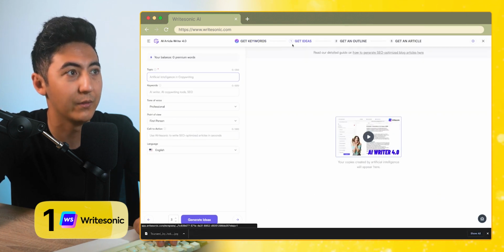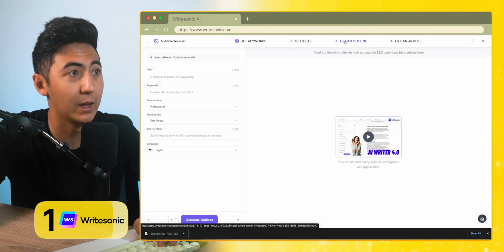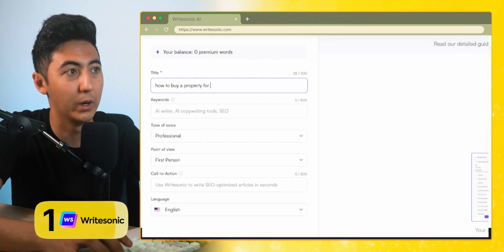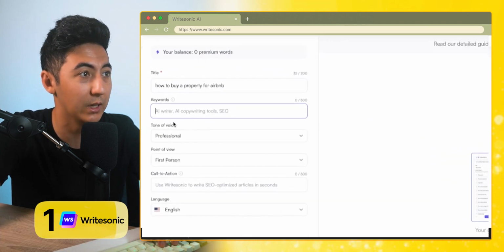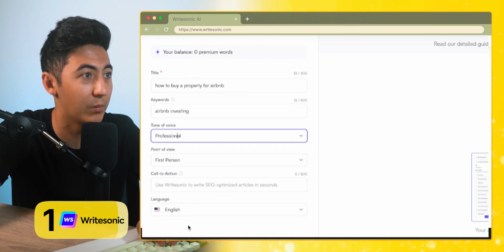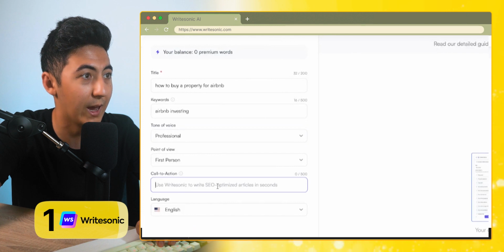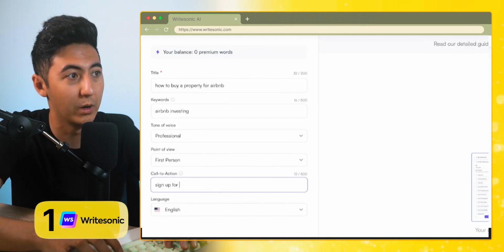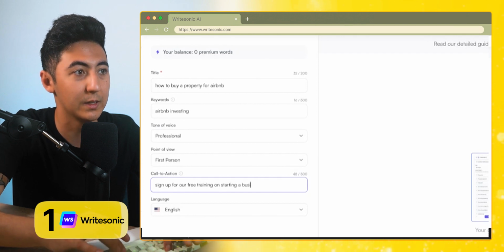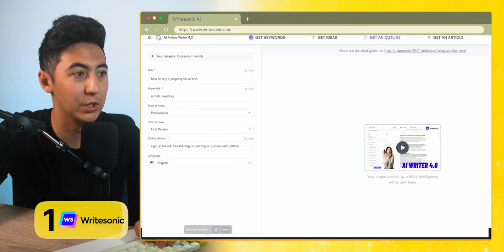If we don't already have ideas for it, we click on get an outline, so we can get an outline for the article. The title is going to be how to buy a property for Airbnb. We can include some of our keywords, Airbnb investing, for example. We can change the tone of voice, the point of view, and then a call to action, such as sign up for our free training on starting a business with Airbnb. And we can generate outlines.